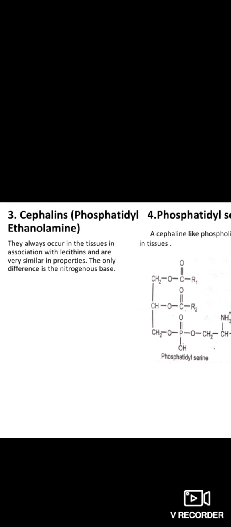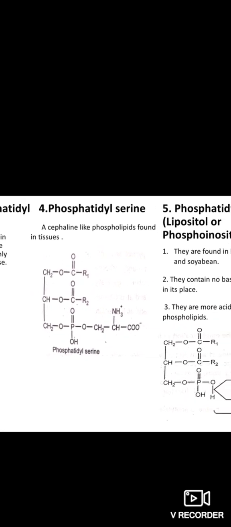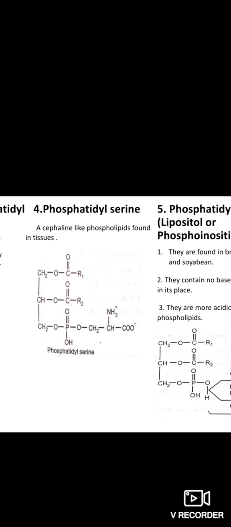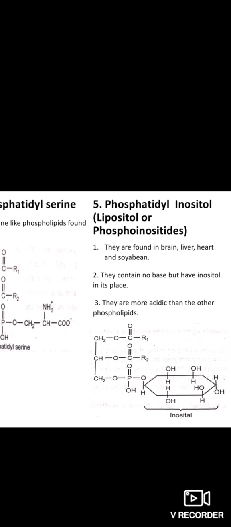Next are cephalins. They always occur in the tissue in association with lecithins and are very similar in property with lecithin. The only difference is the nitrogenous base. Now phosphatidylserine. Here you can see the structure of phosphatidylserine. They are cephalin-like phospholipids found in the tissue. Phosphatidylinositol: here inositol sugar moiety is attached with this molecule. They are found in brain, liver, heart, and soybean. They contain no base but have an inositol in its place. They are more acidic than the other phospholipids.